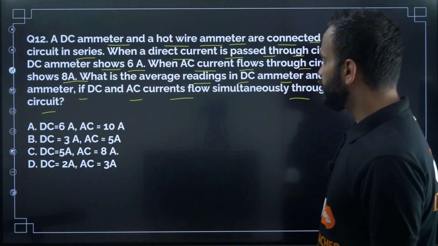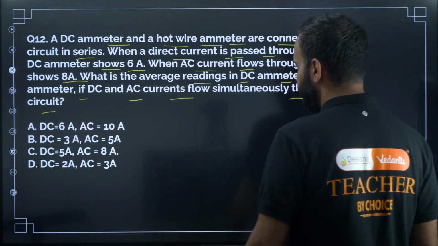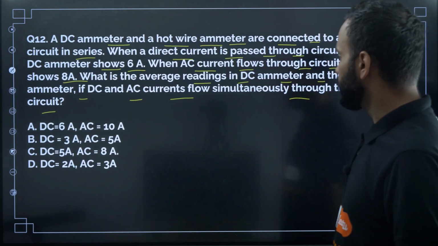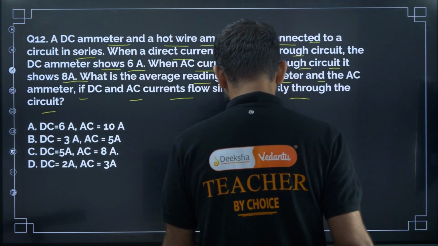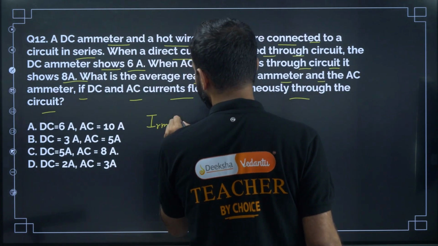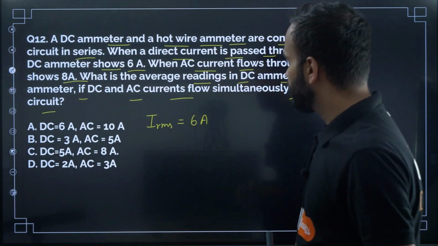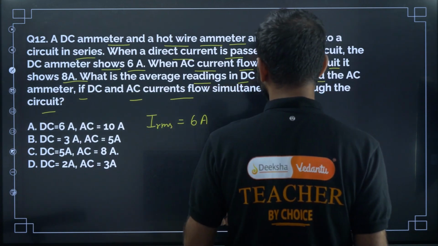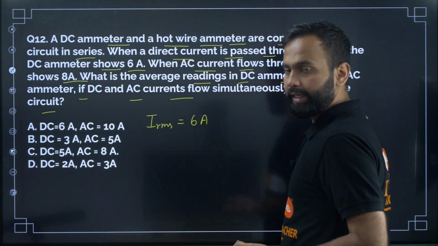So let us find, we have to apply the principle of superposition theorem. Let us find the average DC current passing through the ammeter, and then the average AC current passing through the ammeter. Now the average DC current passing through the ammeter, that is IRMS, is equal to 6 ampere only. Now the average AC current passing through the ammeter, here we need to find IRMS.